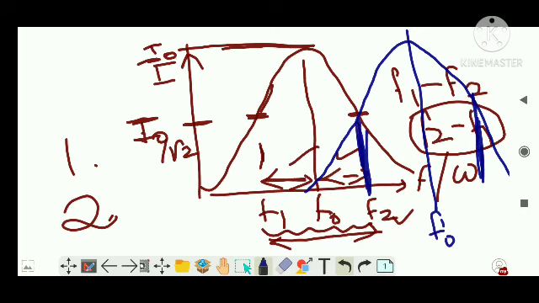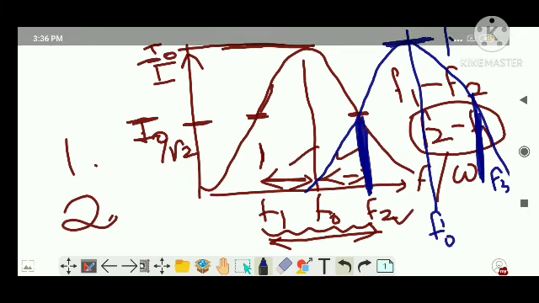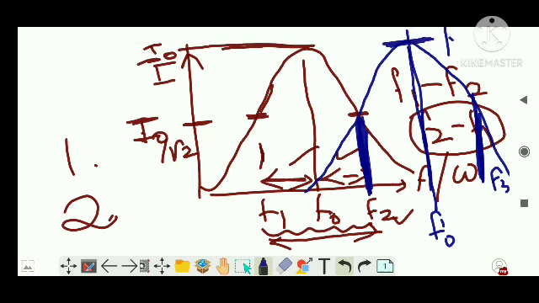So that channel can have the bandwidth from F2 to, let's say, F3. So F0 dash is the required frequency, and this is F0, which is the resonant frequency of channel 1. So F2 minus F1 is the bandwidth for channel 1 and F3 minus F2 is the bandwidth for channel 2. Clear idea?